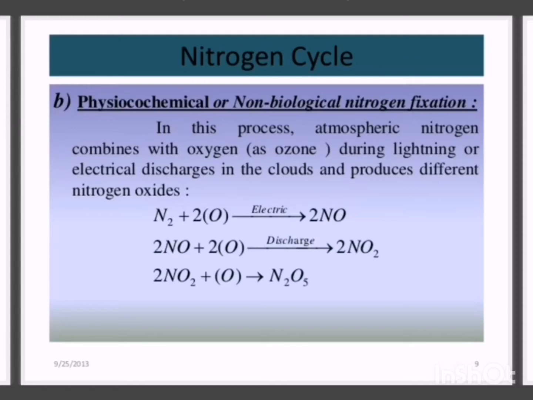In the reaction, you can see that the nitrogen reacts with two molecules of oxygen in the presence of electric discharge and produces two molecules of nitric oxide. This nitric oxide further reacts with the oxygen molecule in the presence of electric discharge and forms two molecules of nitrite, NO2. So this nitrite will react with further oxygen and form dinitrogen pentaoxide.